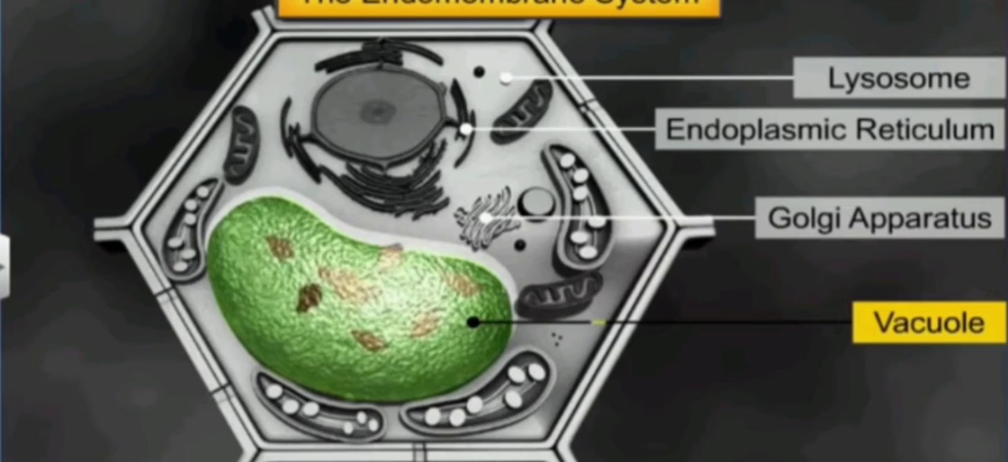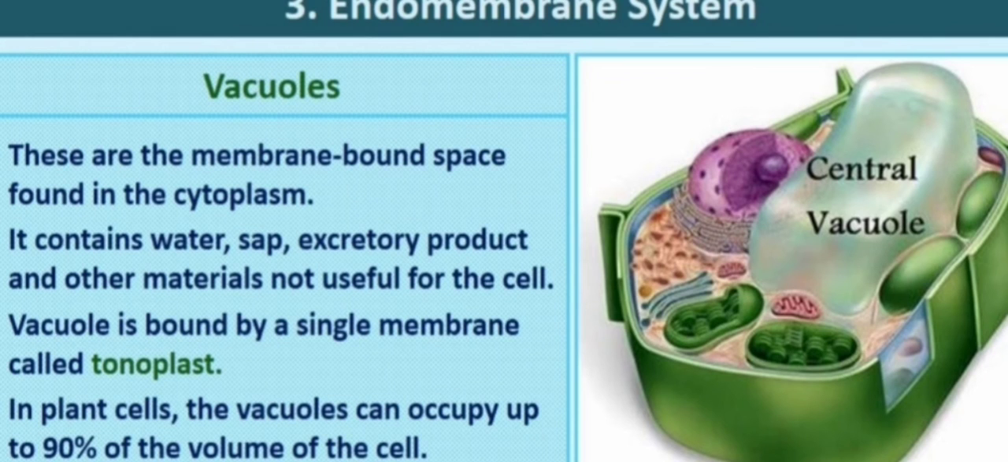Vacuole is another organelle that comes under the endomembrane system. In plant cells, the vacuoles can occupy up to 90% of the volume of the cell. Vacuole is a membrane-bound space found in the cytoplasm. It contains water, sap, excretory products and other materials not useful for the plant. The vacuole is bounded by a single membrane that is called tonoplast.